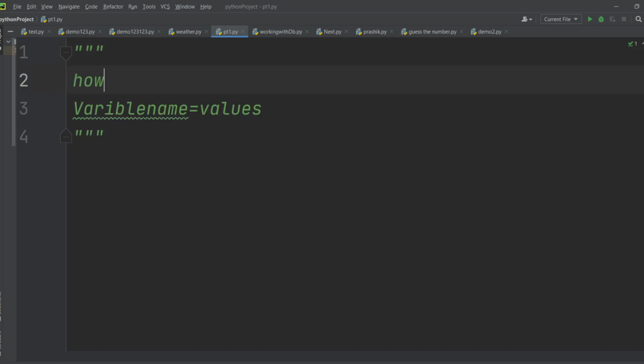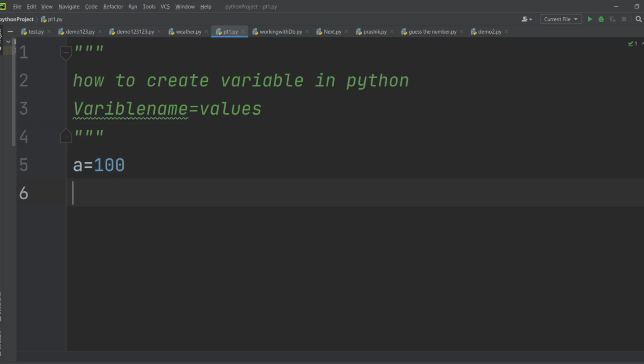How do you create a variable in Python? You don't have to write any kind of data type. Only variable name equal to value. If I want to store a number, I will write a equal to 10 directly, without any data type. Also, in Java we mess up with the ending semicolon.